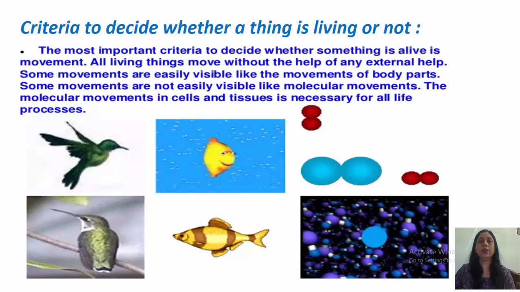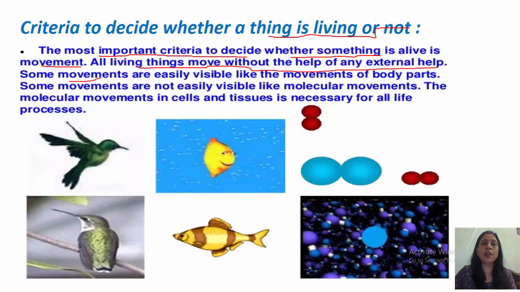Now first of all students, what is the criteria to decide whether a thing is living or not? I hope you all have studied about living and non-living things and their characteristics in your previous classes. So this is just for a revision. The most important criteria to decide whether something is alive is movement, and that movement should also be on its own. That is, all living things move without the help of any external help.